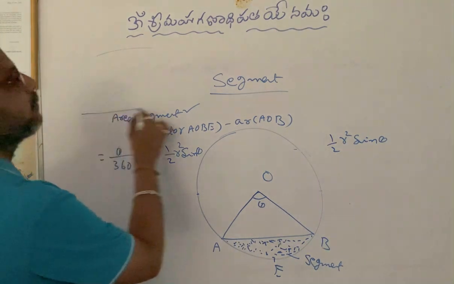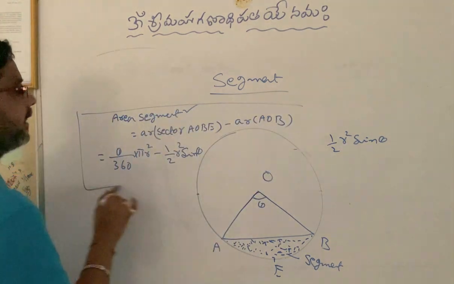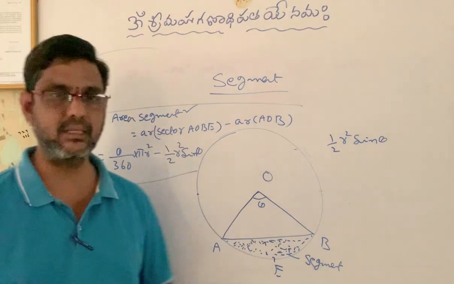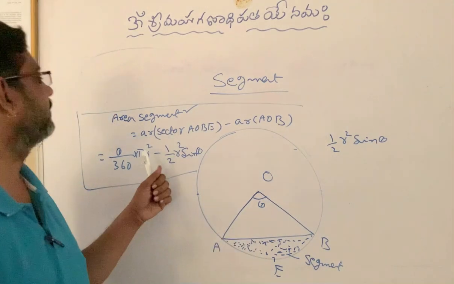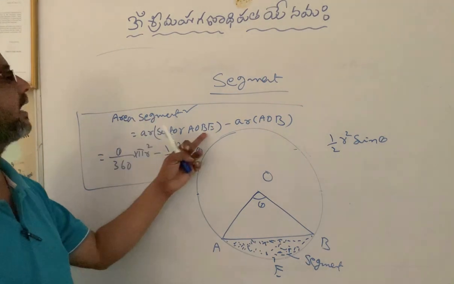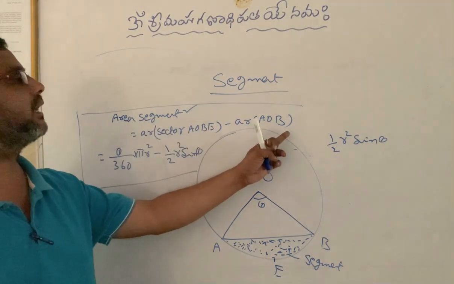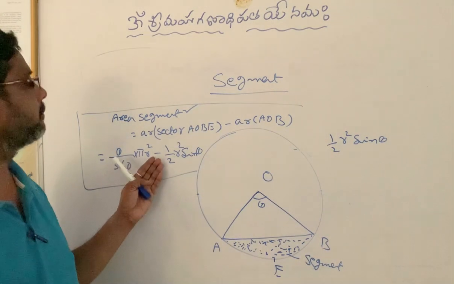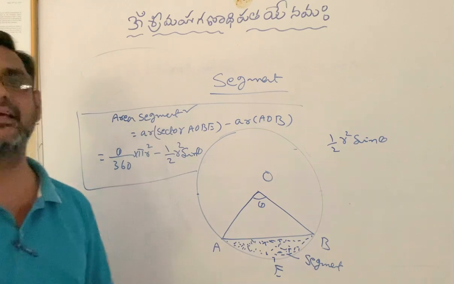So this is the formula to find out area of the segment when radius of the segment and the sector angle is given to you. Area of segment equals area of sector AOB minus area of triangle AOB, that is theta by 360 into pi r square minus half r square sin theta.